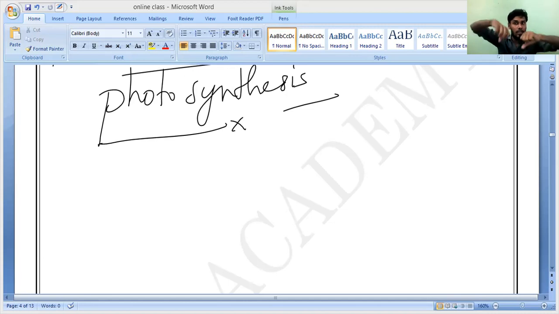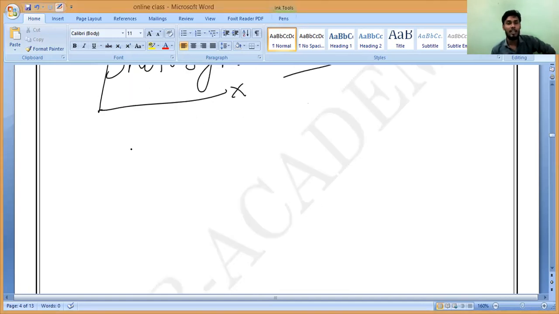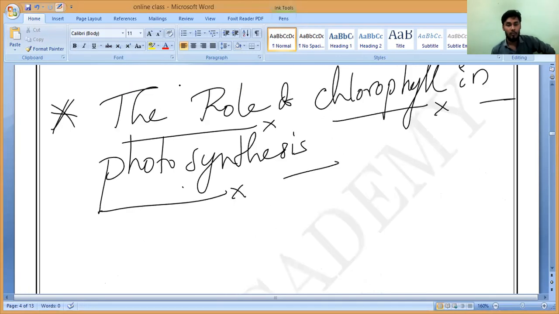The sunlight absorbed by the chlorophyll will combine the raw materials, carbon dioxide and water. If they combine, we get a product. They will form glucose, or we should call it carbohydrates. Food. So the role of chlorophyll in photosynthesis is that it will absorb energy.